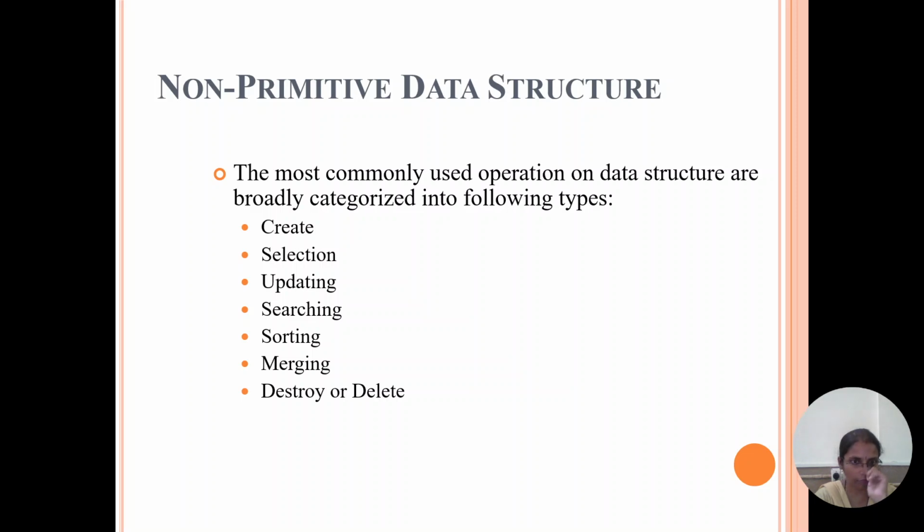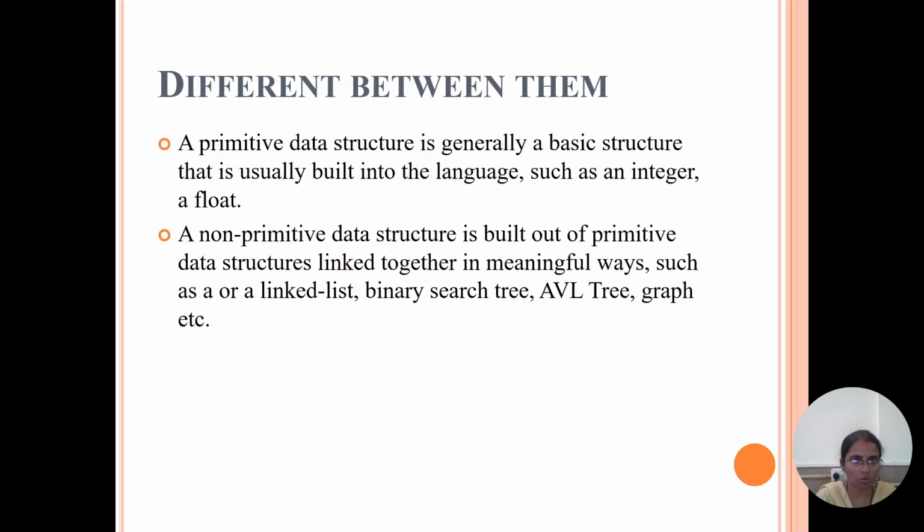Sorting. We can use bubble sort, merge sort, insertion sort, selection sort. Several sorting techniques are there for sorting elements in ascending and descending order. A primitive data structure is generally a basic structure that is usually built into the language, such as integers and floating points. Non-primitive data structures are built out of primitive data structures linked together, that is linked lists, binary search trees, AVL trees, graphs, etc.